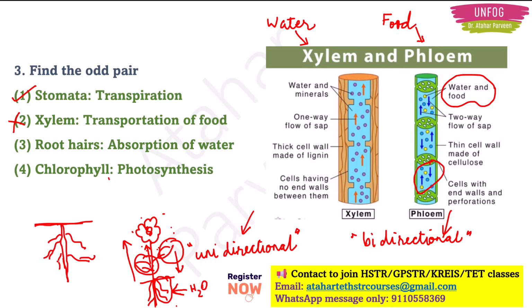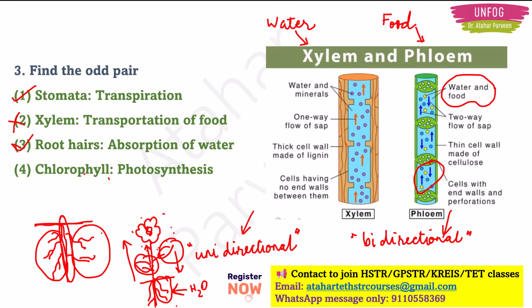Right. So these hairs help in more absorption of water. More absorption of water means the surface area increases. See, it is covering a lot of area here, no? Instead of this one root covering only this much area, these root hairs are covering more area. Okay. So it absorbs more water. So root hairs help in absorption of water. It is the correct option.